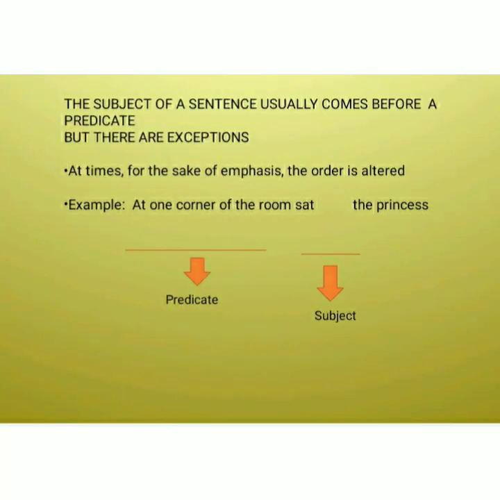Now, notice the change in the slide here. The subject of a sentence usually comes before a predicate, but there are exceptions. At times, for the sake of emphasis, the order is altered. Look at the example here. At one corner of the room sat the princess. Yes, you confused a little bit? How come the princess is at the last? Yes, this is only the altered form. Who sat at one corner of the room? The princess. So, the predicate is being spoken first here and the subject later.